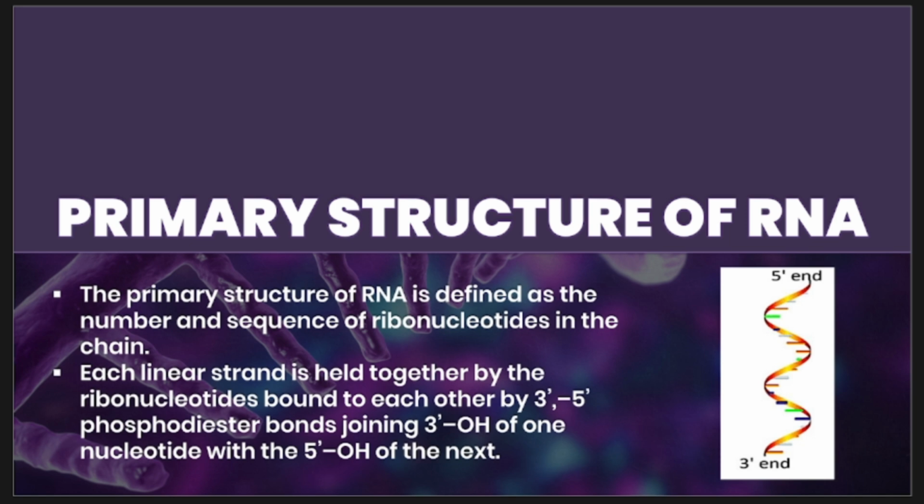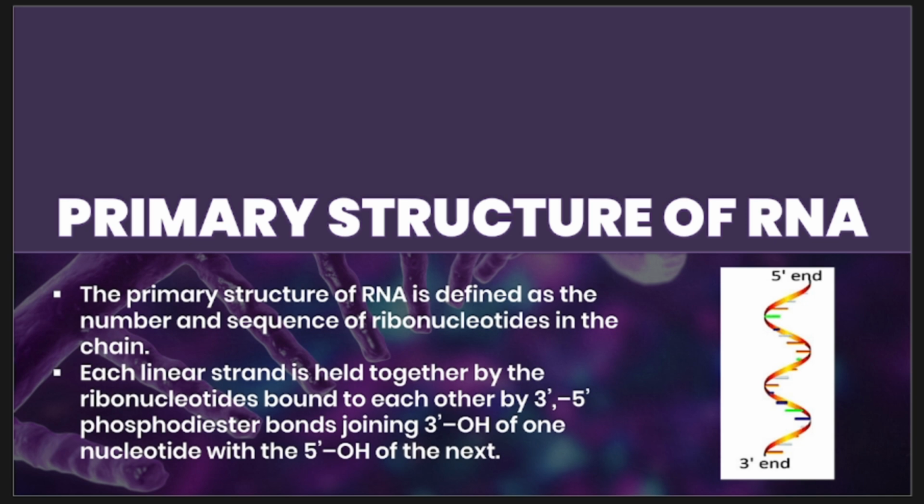Please take note that the primary structure serves as the foundation for the higher order structures and functions of RNA molecules. If we pertain to higher order structure, we have the secondary structure and the tertiary structure.